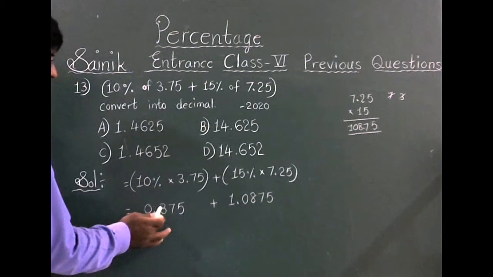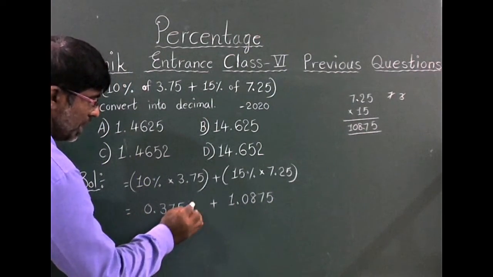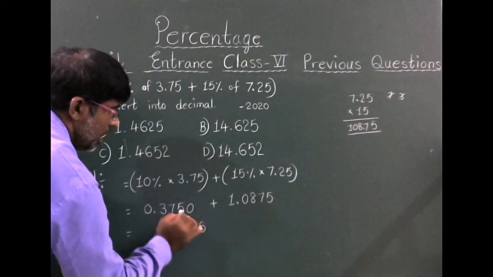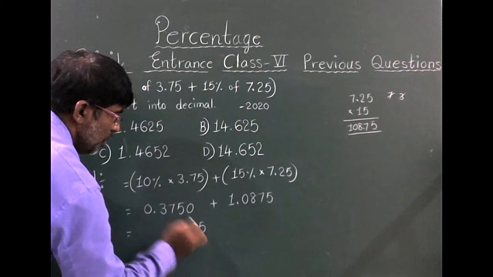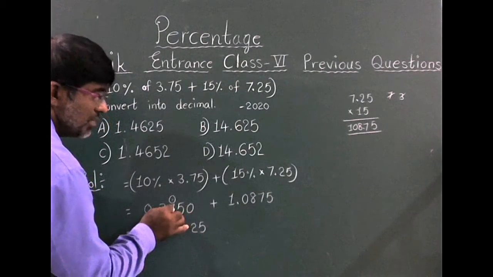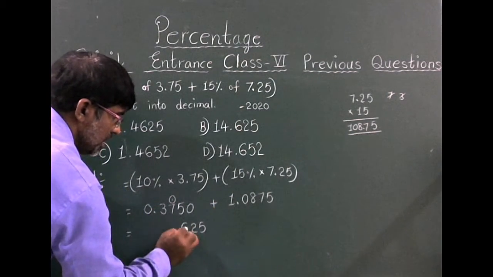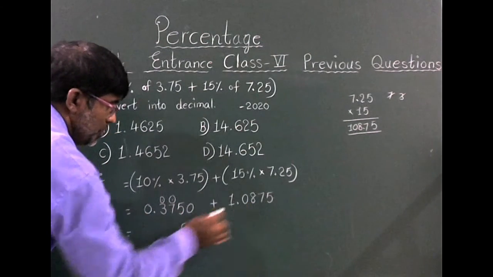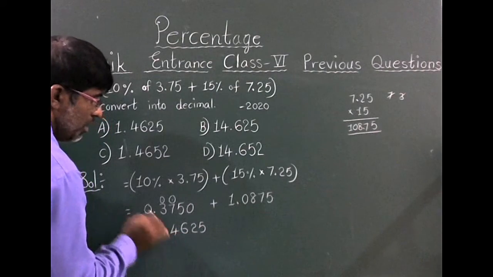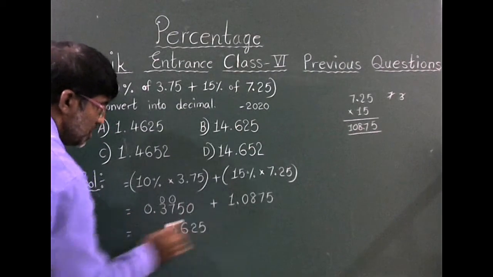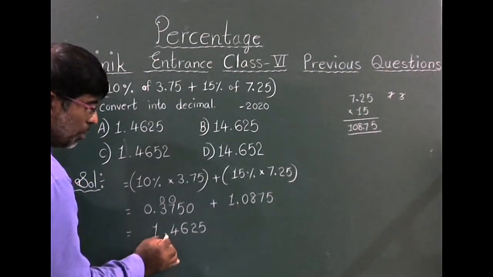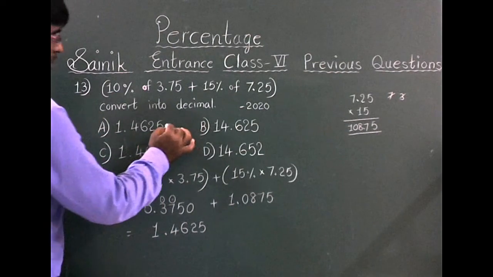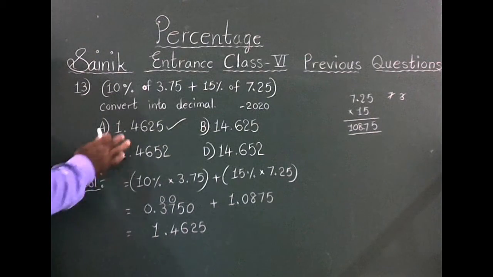1.0875 plus 0.3750. 0 plus 5, 5. 5 plus 7, 12, 1 carry to 7. 1 plus 7, 8. 8 plus 8, 16, 1 carry to 3. 1 plus 3, 4. 4 plus 0, 4 only. Decimal point. 0 plus 1, 1. So 1.4625. So option A is the correct answer.